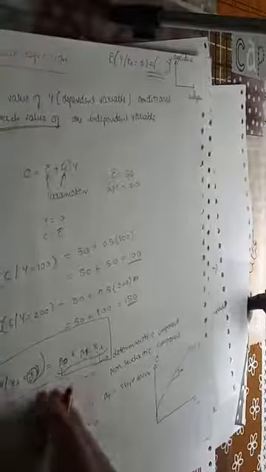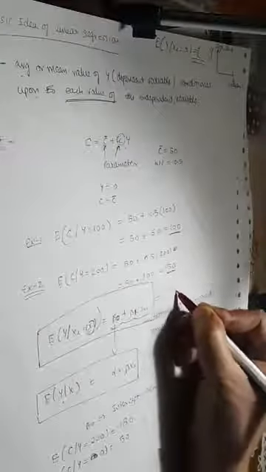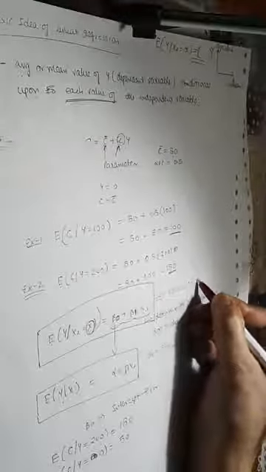So this equation, okay, is the deterministic representation of the population regression function.